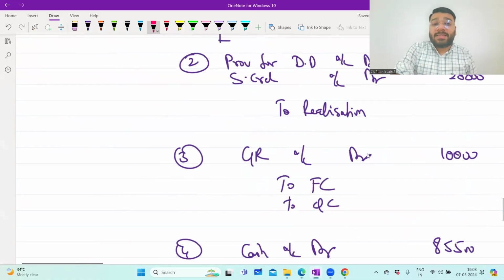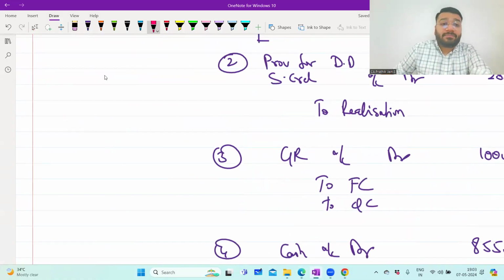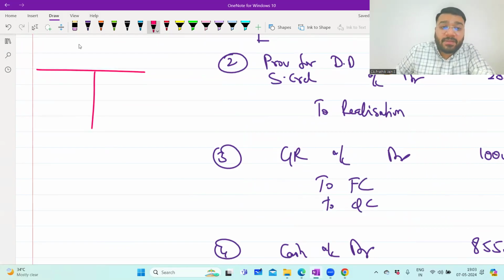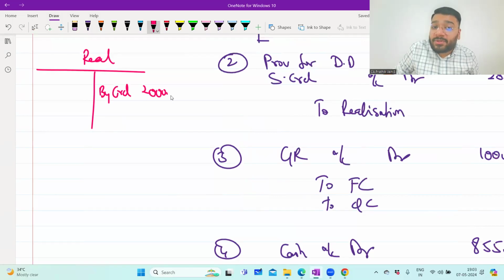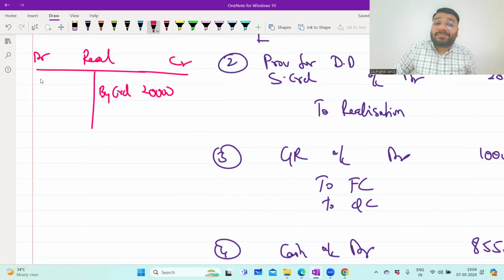What did I tell you? Realization account is a nominal account. So listen to me very carefully. In the realization account, I'm just focusing on the creditor part. So creditor, where did you transfer? Sir, by creditor, how much? 20,000 rupees you record on the credit side. How much payment did you make? To cash, you made the payment of 19,000 rupees. When I balance this ledger, what is the balance? 1,000 rupees is the balance, which is nothing but realization profit or loss.